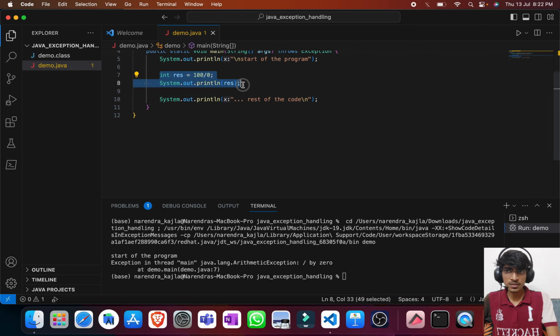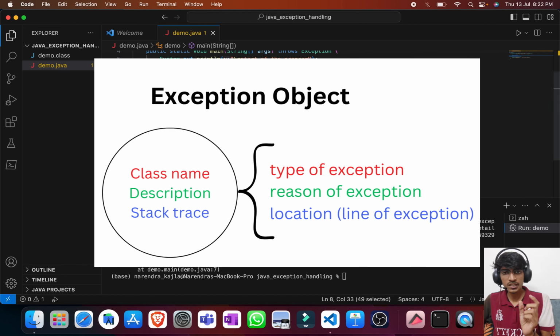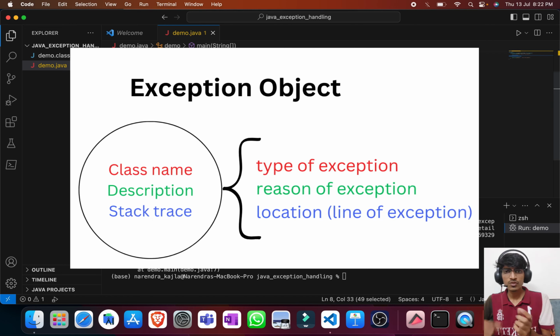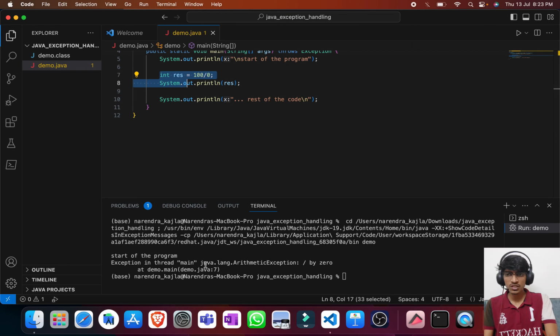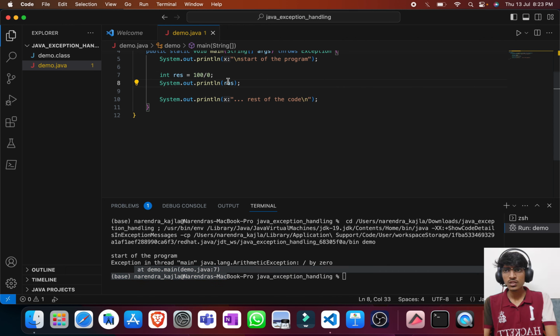Whenever there is an exception, an object will be created which will be carrying the information for that particular exception. So for this exception, the information given is the class name, ArithmeticException, the description about it, that is divide by zero, and then the stack trace, which is the location of that exception, that it is occurring in line number 7. So this is the exception object which is created at the time of the exception.